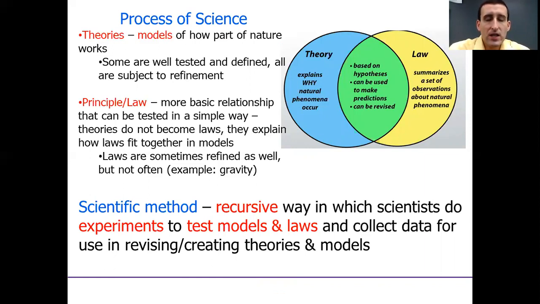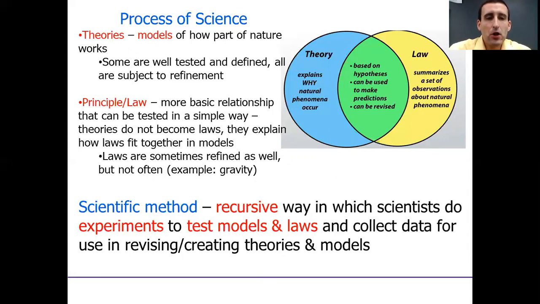There's a lot of confusion about theories and laws and principles. The principles and laws tend to be much more basic, much simpler. They're just trying to relate 2 items typically, or 3 items in a very mathematical way. And those rarely change, right? We talk about Newton's second law, F equals ma. That's mathematical. It's very easy to test and measure. And so that's probably not going to change. Although we thought Newton's gravity was very solid and not going to change, and Einstein found a way to explain to us that it wasn't quite right.